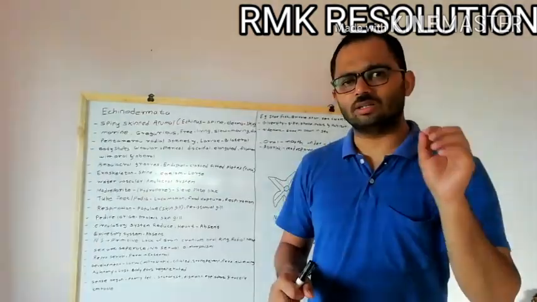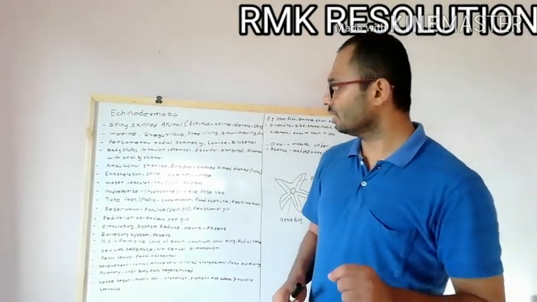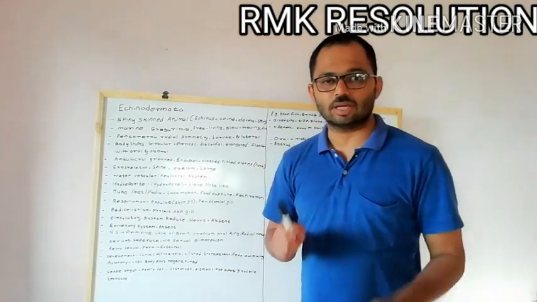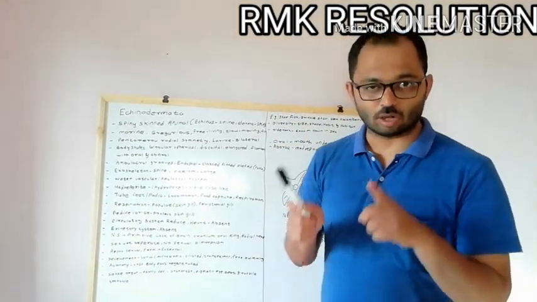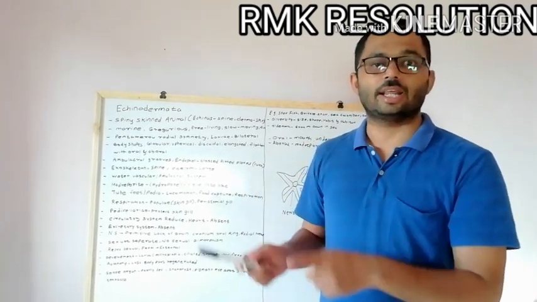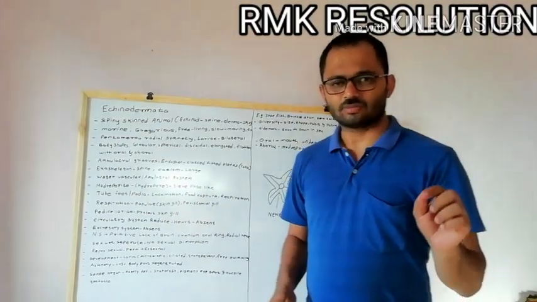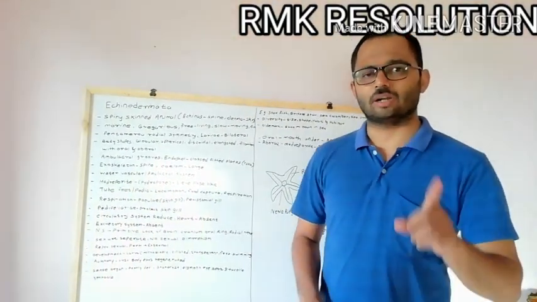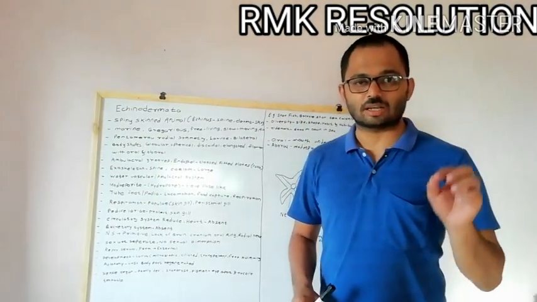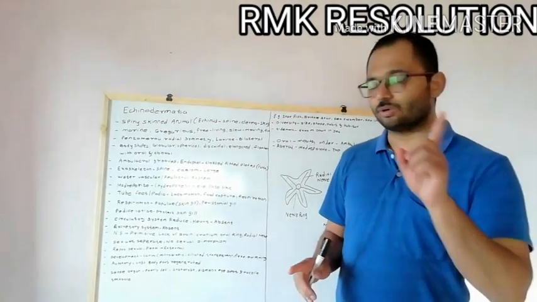Now when we look at the habitat of these animals, the Echinodermata are exclusively marine, which means they are only found in marine water. They are not found in fresh water, they are not found on land, they are only found in marine water. Then the next important feature of Echinodermata is that they are gregarious. Gregarious means they are found in a crowd. They are not found singly, they are found in a crowd.